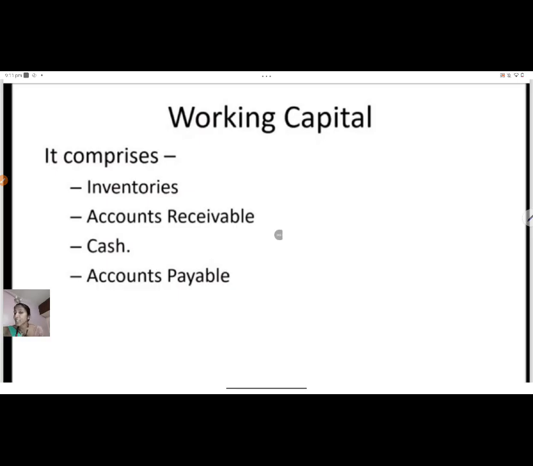Then third is cash. Fourth is accounts payable, that is simply our creditors. That is the payment that we have to make to our suppliers, that is accounts payable. So working capital simply comprises these four elements. What is the role of these four elements in working capital? We are going to learn in detail.